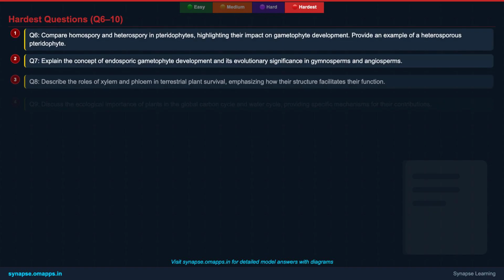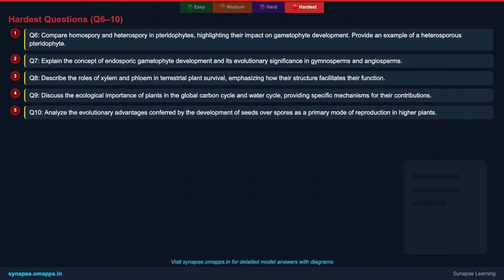Here are the remaining questions for the hardest level. These will further test your critical thinking and your ability to apply specialized knowledge. Focus on integrating information from different sections, especially regarding evolutionary trends and unique plant mechanisms.